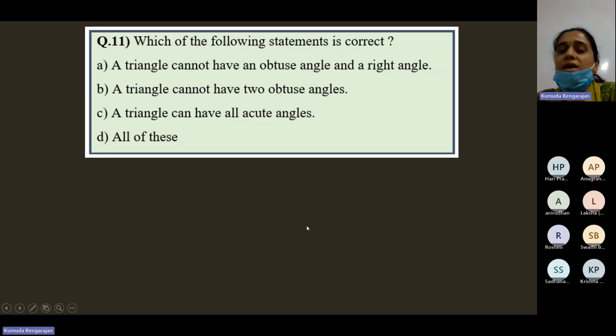A triangle cannot have an obtuse angle and a right angle. Is true. A triangle cannot have two obtuse angles. Is true. A triangle can have all acute angles. Is true. All of these is true. And the question is, which of the following statements is correct? All of these.